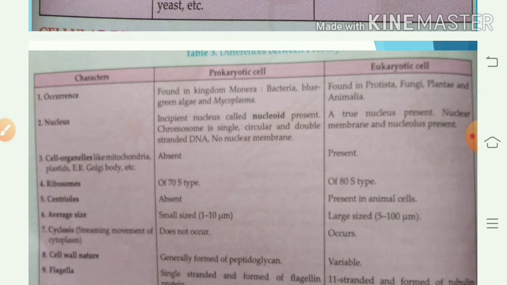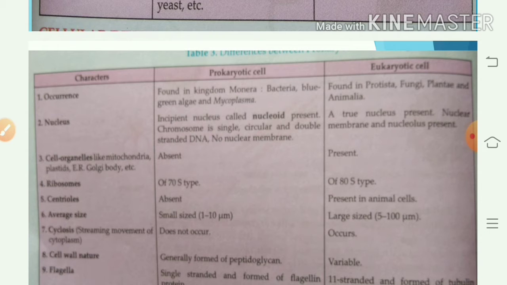Now, depending upon their nucleus, means on the basis of complexity of nuclear organization, cells are classified into two types. Cells may be prokaryotic cell or eukaryotic cell.